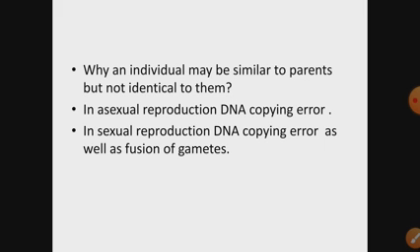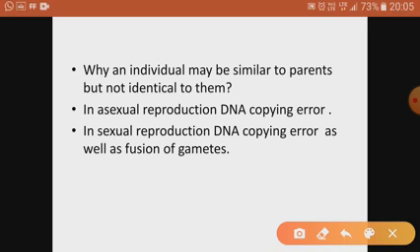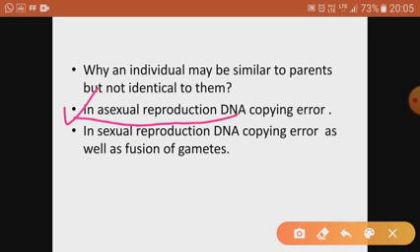Why may an individual be similar to the parent but not identical? You must have observed that you are somewhat similar to your parents, but not a carbon copy, not identical to them. Why does it happen so? We will talk about asexual reproduction. Although we all are the products of sexual reproduction, during asexual reproduction, even though only one parent is involved and gives birth to the daughter cell, even then they are not identical.